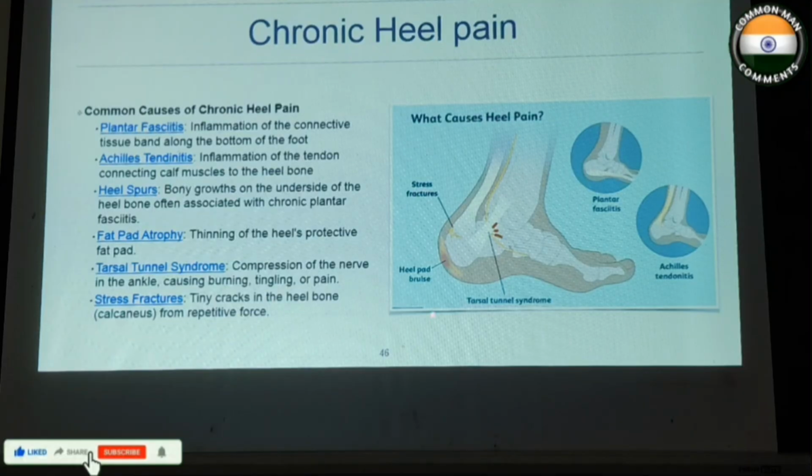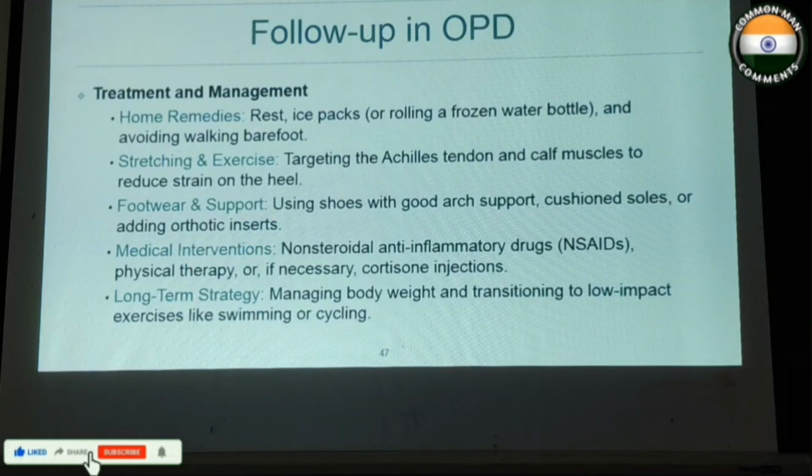And chronic heel pain. This includes heel pad atrophy or bruise, tarsal tunnel syndrome, Achilles tendonitis, plantar fasciitis, and stress fractures. So follow up home remedies, stretching exercises, footwear support, using cushioned soles, and adding orthotic inserts. Medical intervention and long-term strategy by managing body weight and transitioning to low-impact exercise like swimming and cycling.